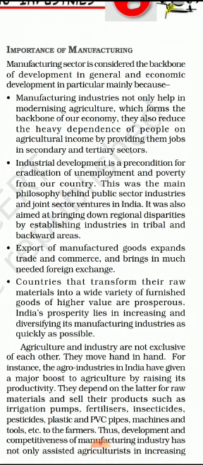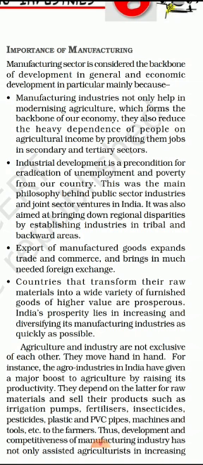They also reduce the heavy dependence of people on agriculture. Not only are people employed in the agriculture sector only, now because of manufacturing industries they are getting employed in the secondary and tertiary sectors. Now the second point is industrial development is a precondition for eradication of unemployment and poverty from our country. This was the main philosophy behind public sector industries and joint sector ventures in India. So industrial development is a precondition for it. Due to these industries, unemployment is eradicated, and when you get employment, poverty is automatically reduced. So all these sectors are providing jobs to one another.